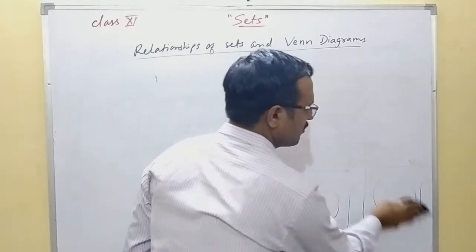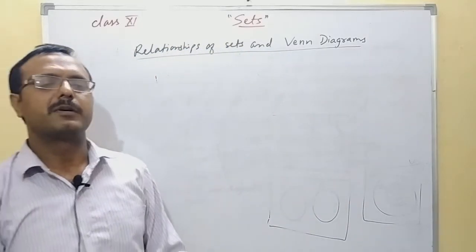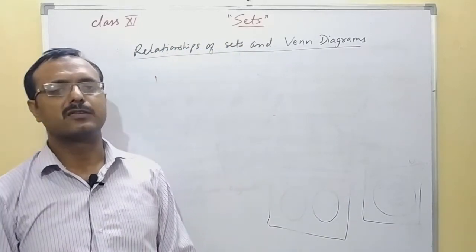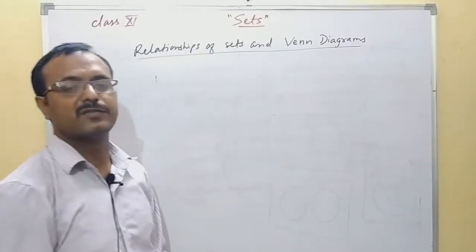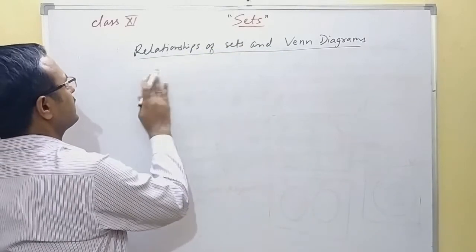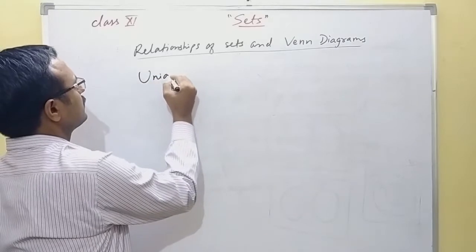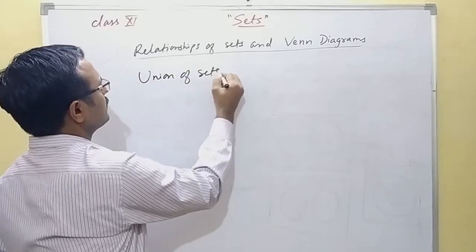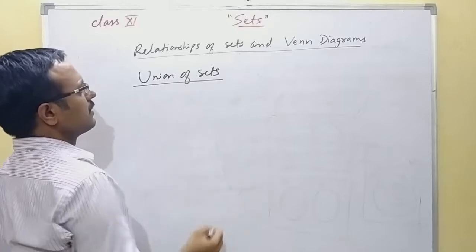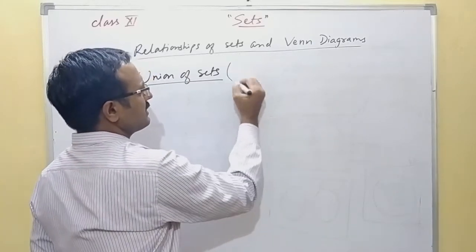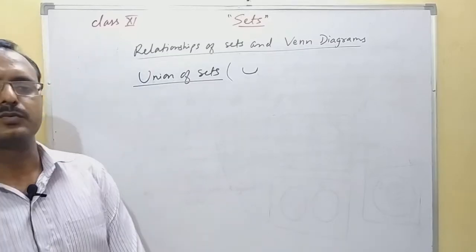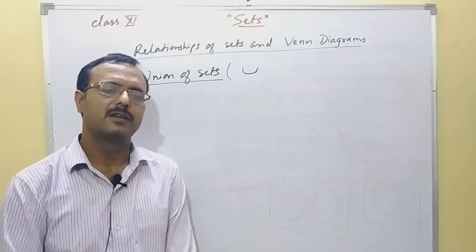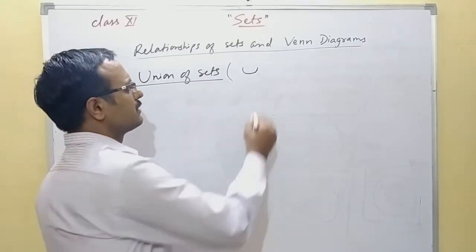Now we will learn about various operations that are done on sets. First one is union of sets. Union operation is represented by this type of symbol. It is a U-shaped operator. Now, what does the union mean?